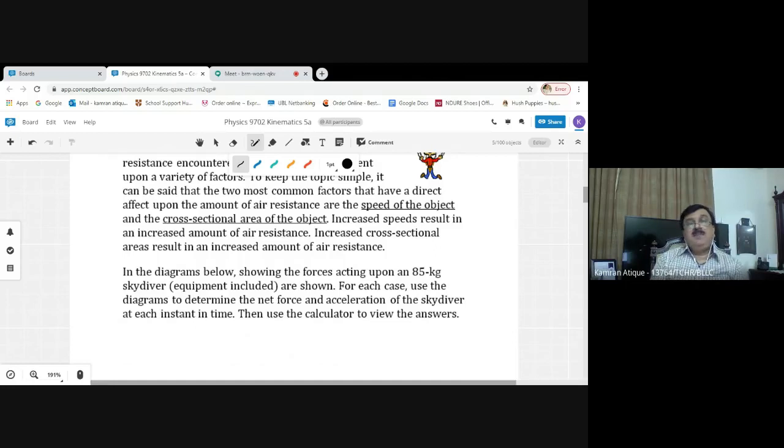So beta, 850 newtons will be the initial force at the time of jump when the paratrooper has just jumped vertically downwards.